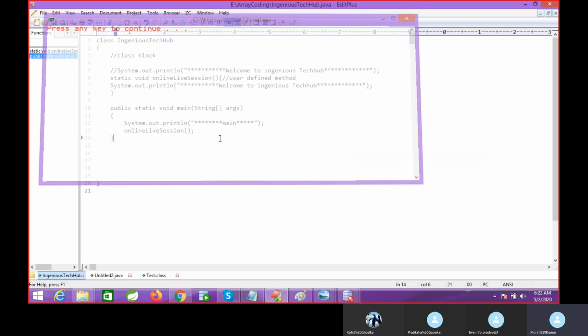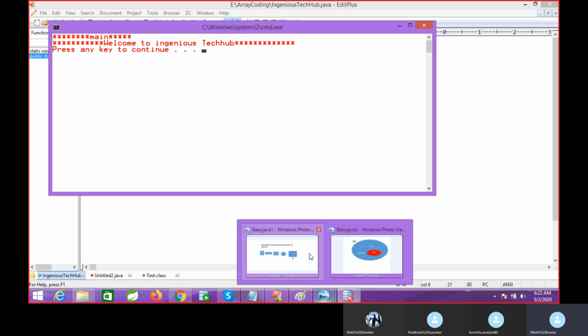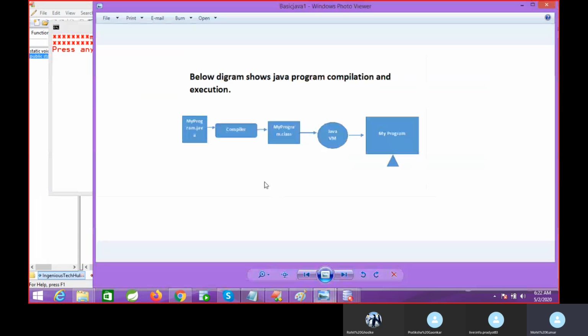Got it, right? So now I'm getting this main also, and we are getting this "Welcome to Engineers Tech Hub." So this is how your Java code is working. This is only the first code of how your Java code is working.